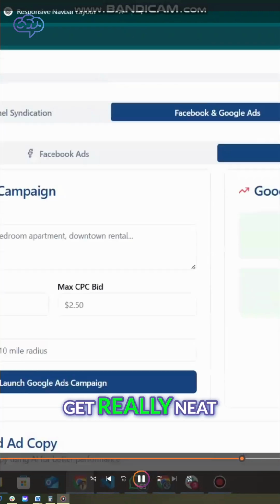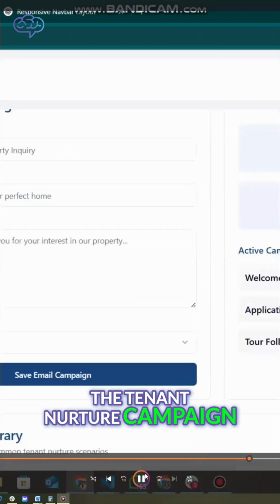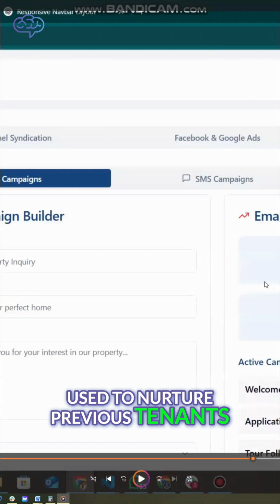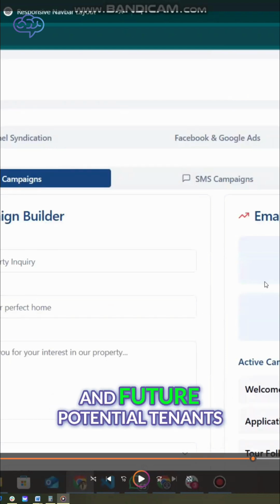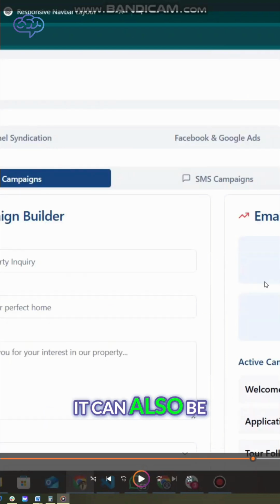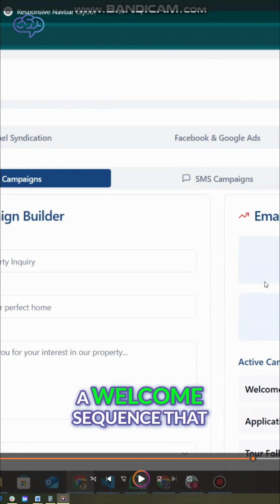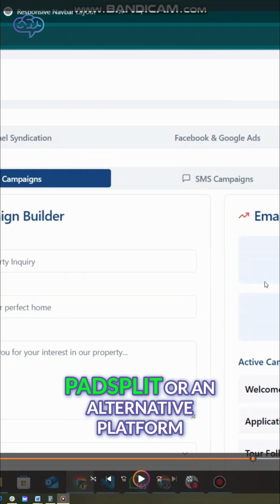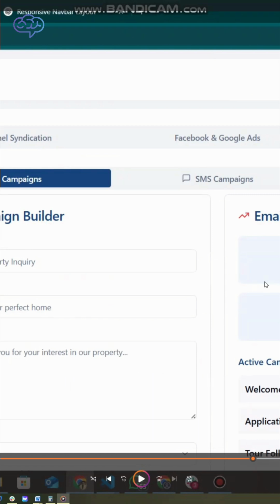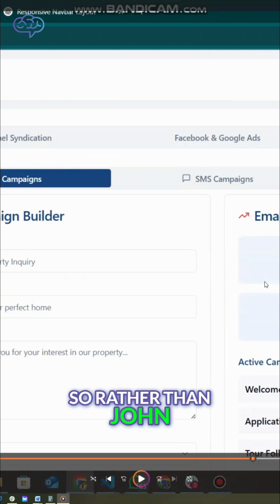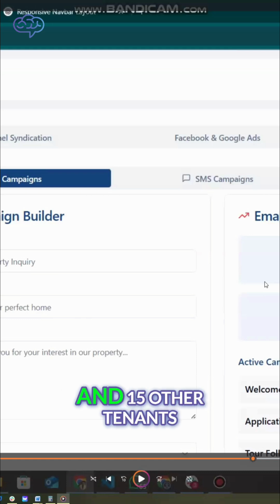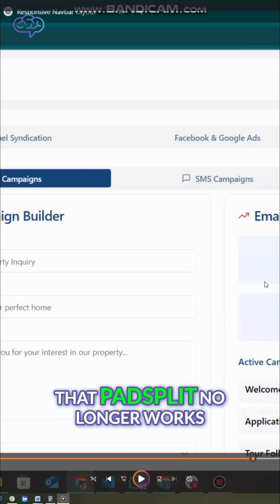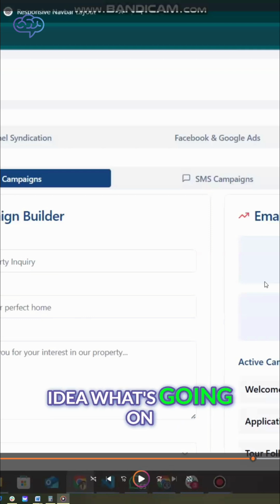And here's where things get really neat. The tenant nurture campaign not only can be used to nurture previous tenants, current tenants, and future potential tenants, it can also be utilized to send out a welcome sequence that you create to anybody you have migrated from PadSplit or an alternative platform. So rather than John Smith and Susie Smith and 15 other tenants that you've brought over from PadSplit being shocked that PadSplit no longer works and they have no idea what's going on,